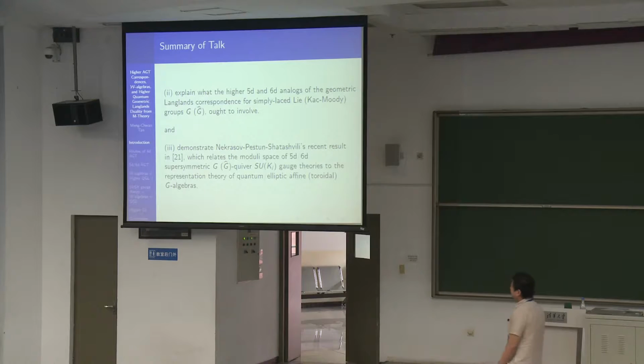And then if we have time, I will demonstrate this result by Nekrasov, Pestun, and Shatashvili, a very nice result, which tells you that you can relate the moduli space of 5D and 6D quiver theories to the representation theory of quantum or elliptic affine or toroidal G algebras.